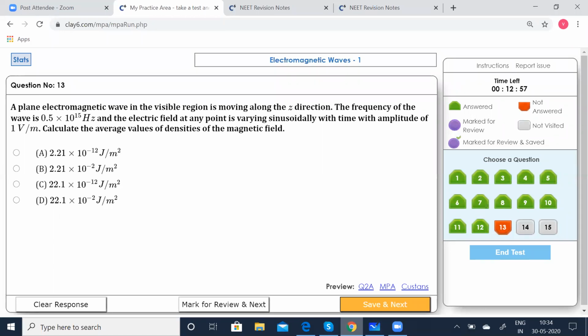Again, you'll have to check the different options. 2.21 into 10 to the power of minus 12 is correct. The second option is 2.21 into 10 to the power of minus 2. You'll be carried away when you're in a hurry to click the correct option. Look into the powers carefully. The decimal values are all the same, only the powers are different here, so you might miss it. 10 to the power of minus 12 is the correct option, while the second option says 10 to the power of minus 2. In a hurry, if you click option B, that is wrong. So be careful while choosing the options also. Save that. Go to the next.